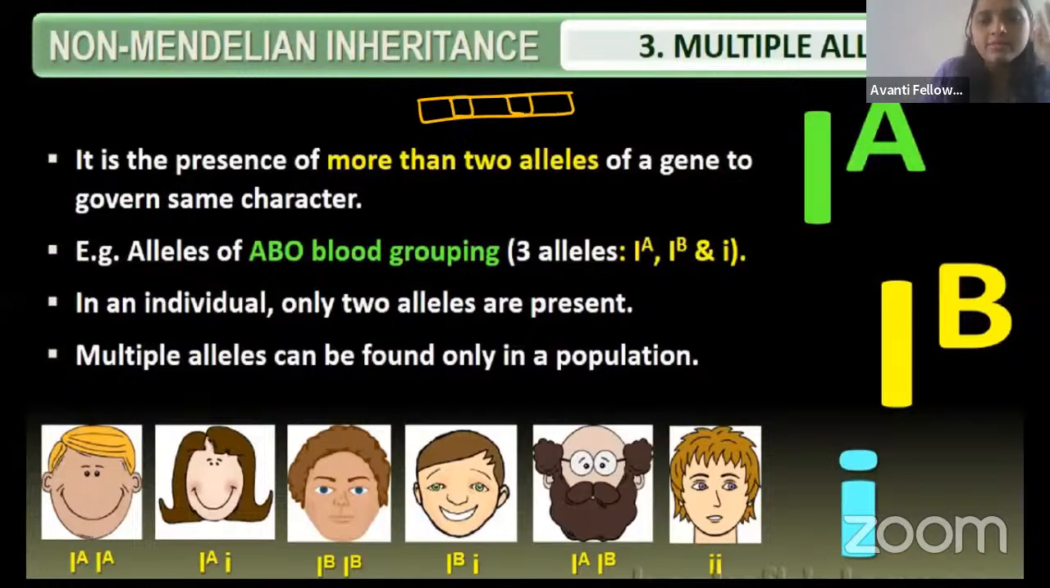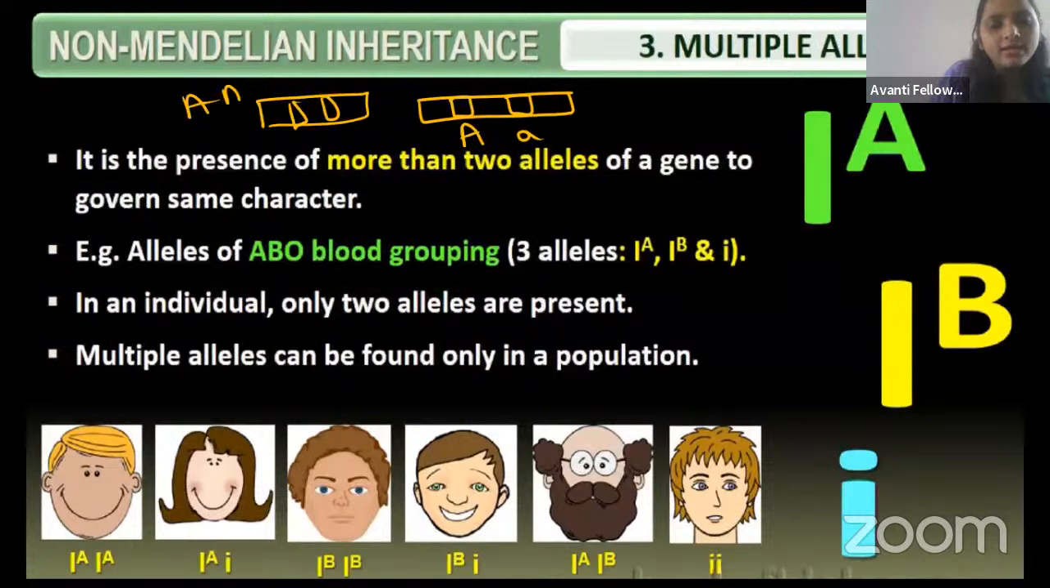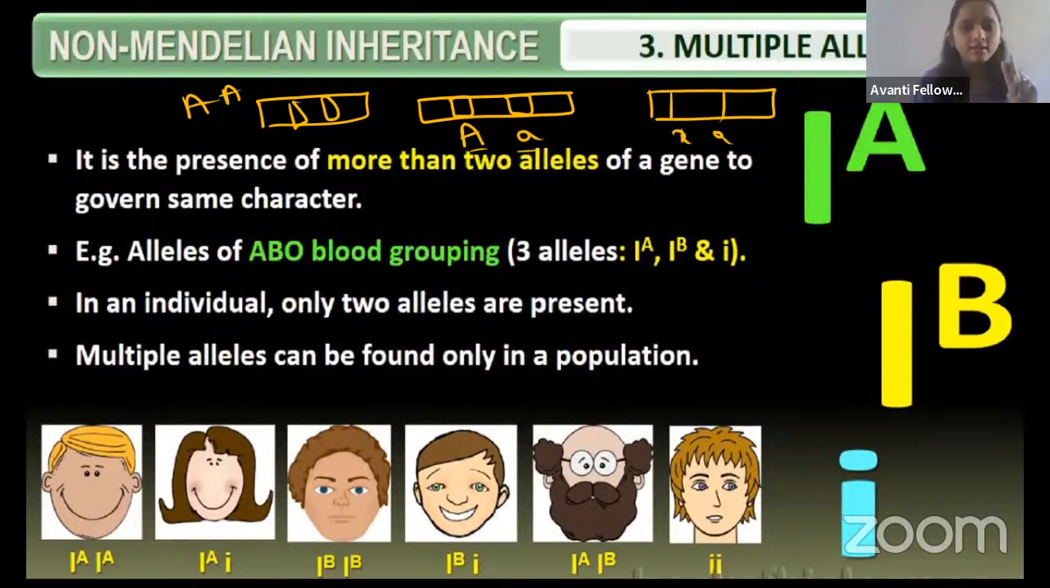Here it is having two alleles, right? One is capital A and another is small a. So there are two alleles. It has either capital A, capital A, or heterozygous capital A, small a, or small a, small a. Two alleles are there, right? But what happens in multiple allelism? The gene is having more than two alleles. So observe here, for example, the ABO blood group.